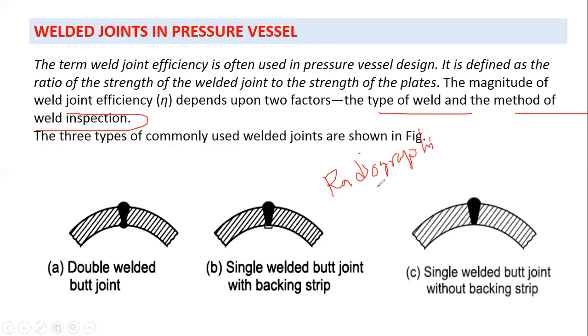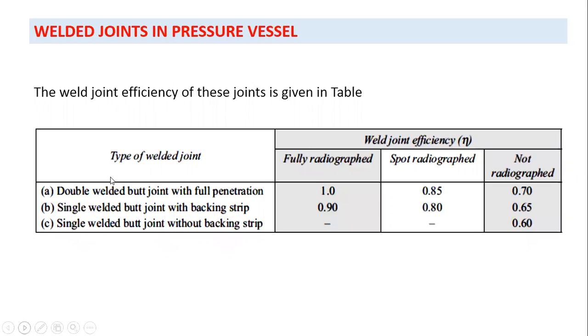Another one is spot radiography, and the third one is without radiography. Right? There are three kinds of inspection. So depending upon those, we decide the value of eta. How? By using this table. You can see if there is a double welded butt joint and it is fully radiographed, the value of eta will be 1. That means the joint is 100% efficient.